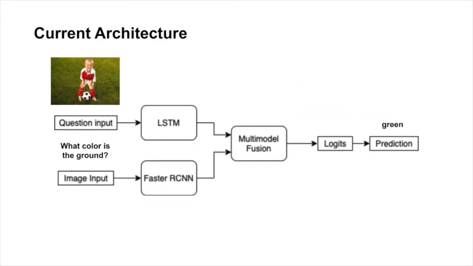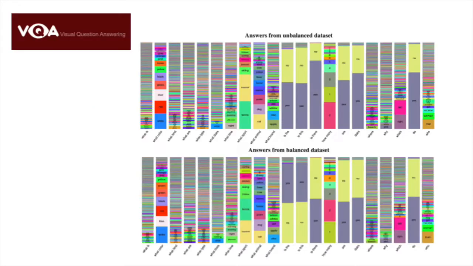This is a typical neural network architecture for solving this problem. The input image and question would go through an encoder and be combined as an embedding which encapsulates the context of the image and the question. Then, the embeddings are fed into a generative model to generate the final result. The VQA v1 and v2 are two widely adopted benchmarking datasets for visual question answering. These datasets have provided more than 600,000 questions and about 6 million answers.